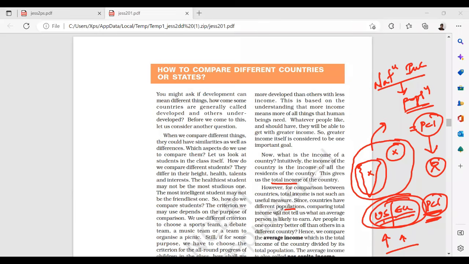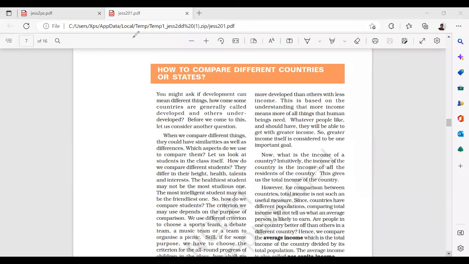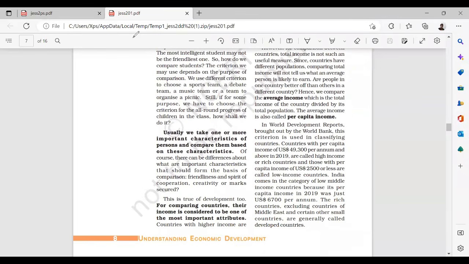Comparing total income will not tell us what an average person is likely to earn. Are people in one country better off than those in a different country? Hence, we compare the average income. When you compare the average income, you get some idea of how much the country is producing, and it is based on the population. See, the population of Europe is high and the population of the US is less.